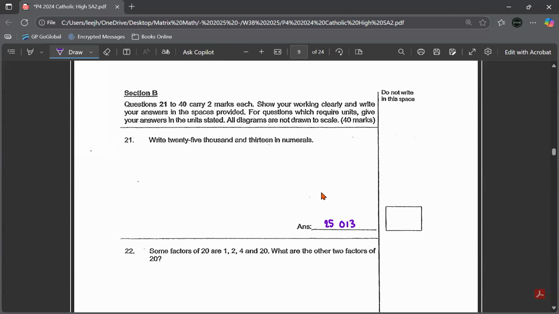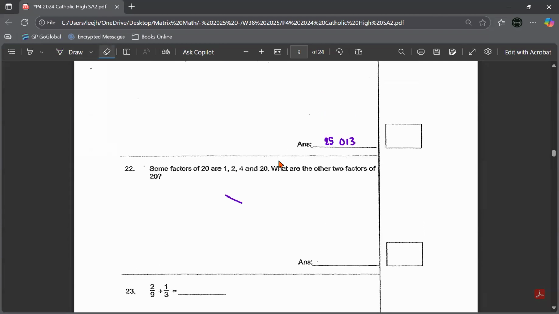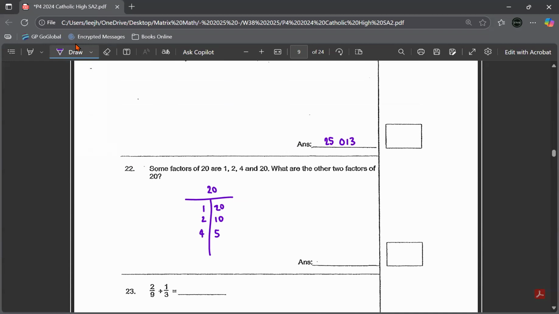Okay, question 22. Some factors of 20 are 1, 2, 4, and 20. What are the other two factors? So we are going to list out the factors of 20 here. So we know our answer. Factors of 20: 1 and 20, 2 and 10, then the last one is 4 and 5. 3 doesn't work. So the factors are 1, 2, 4, 5, 10, and 20.